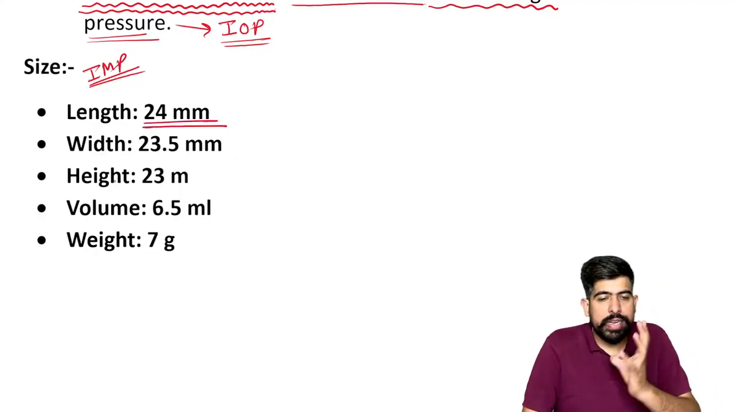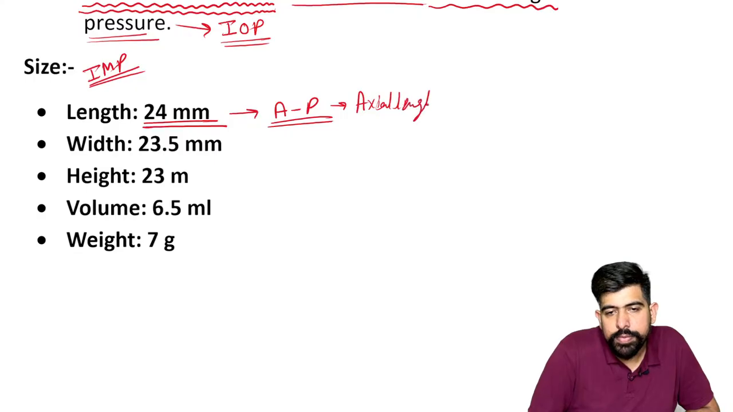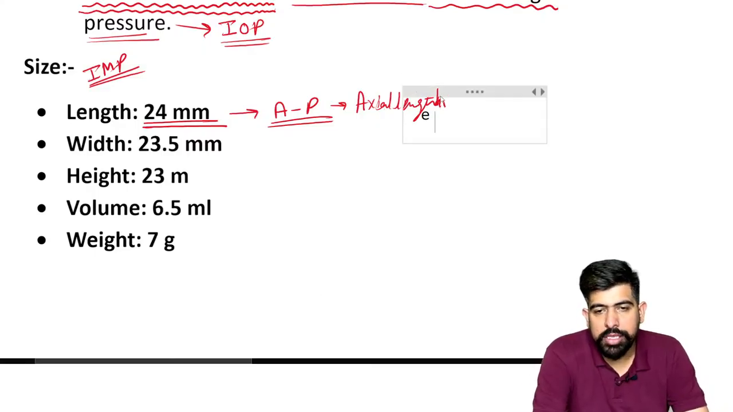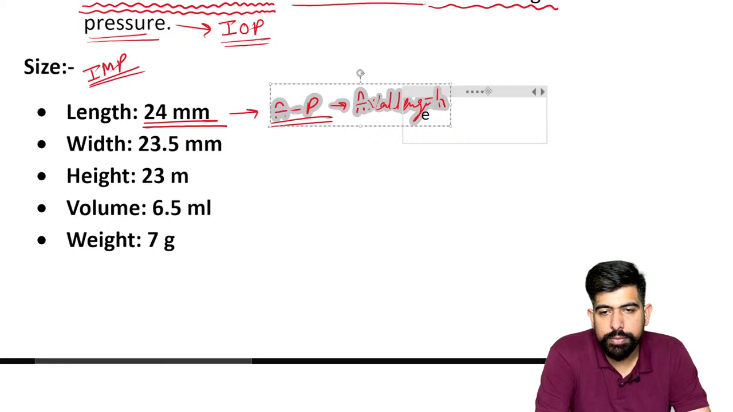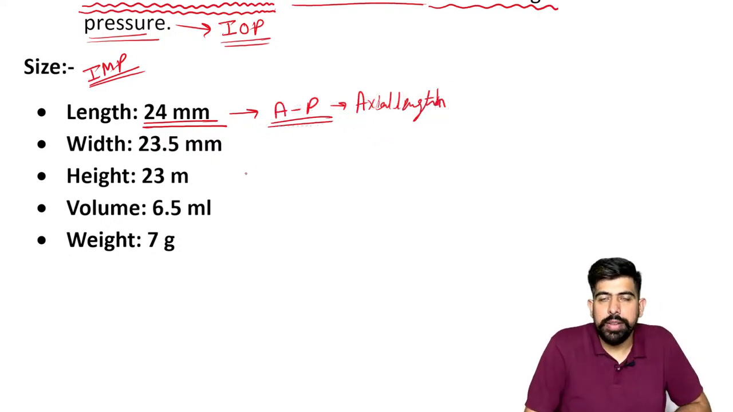And if we're talking about the length, it is from the anterior to posterior, and it is also known as axial length. Sometimes they ask what is the axial length of the eyeball. So just remember about it. This is also known as axial length.